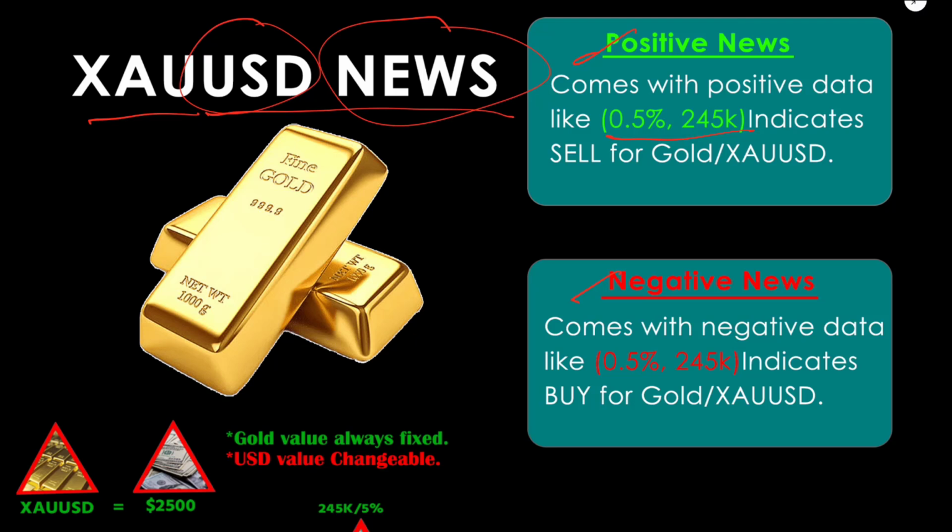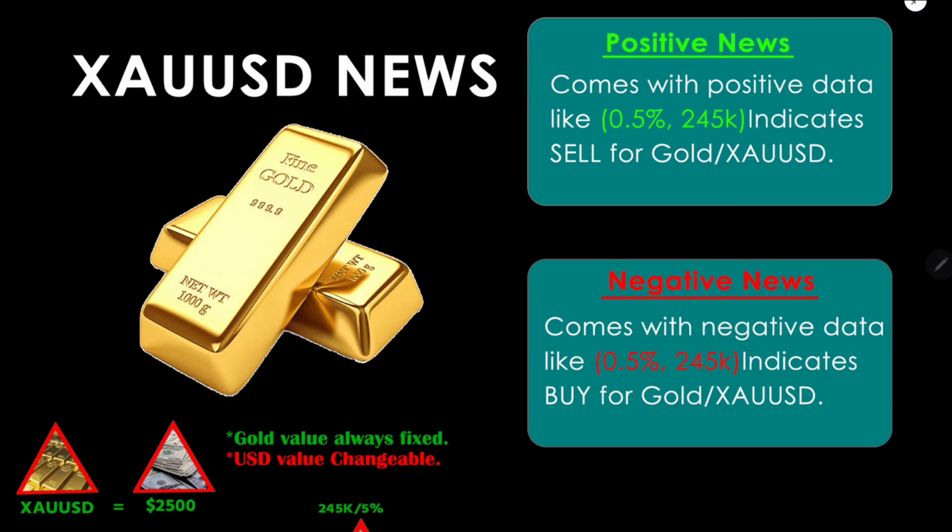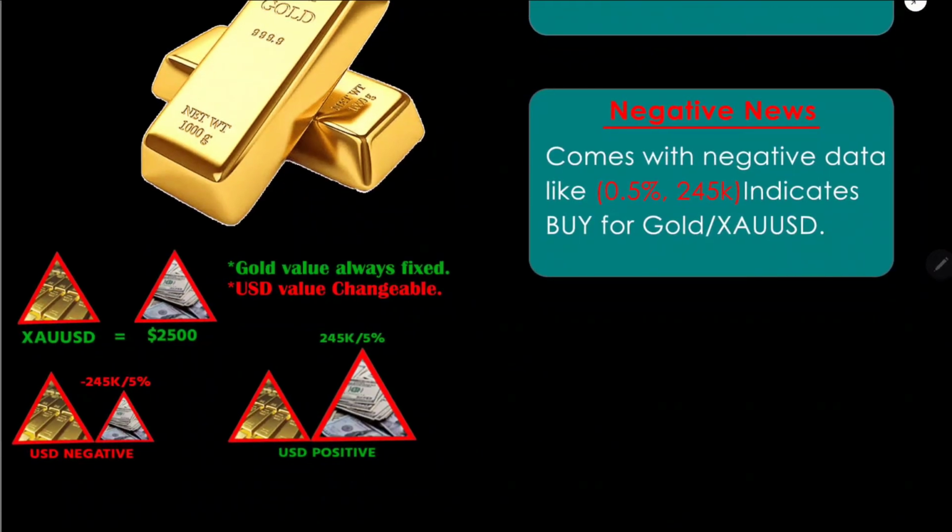And you may ask me, Mr. Boom, why sell for gold? I will break that down in a minute. Let's go back to negative news. Negative news comes with red data, like 0.5%, 245k, and that indicates buy for gold. So let's learn why we buy on negative news and sell on positive news.